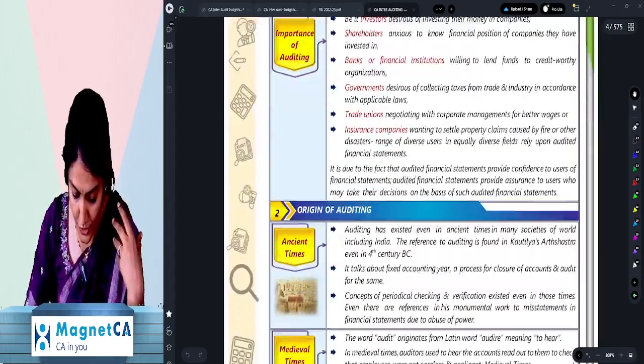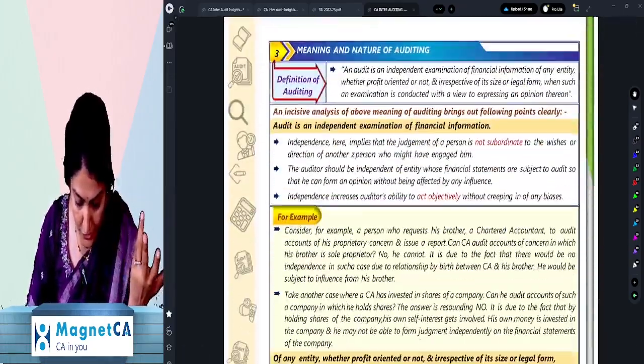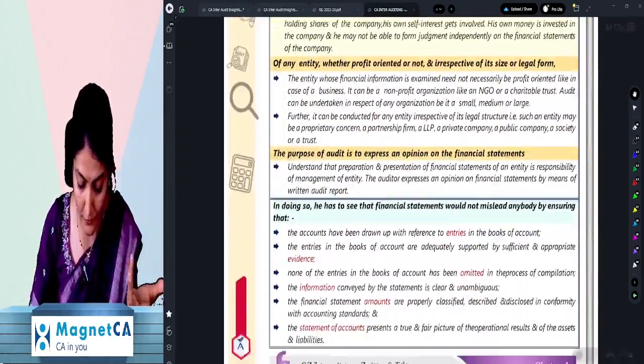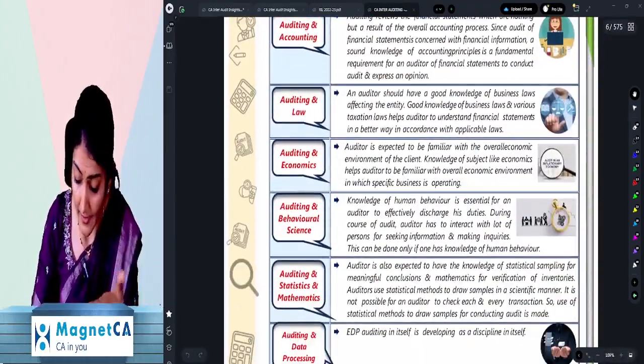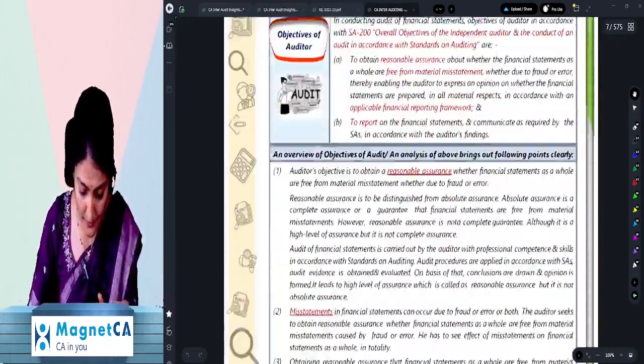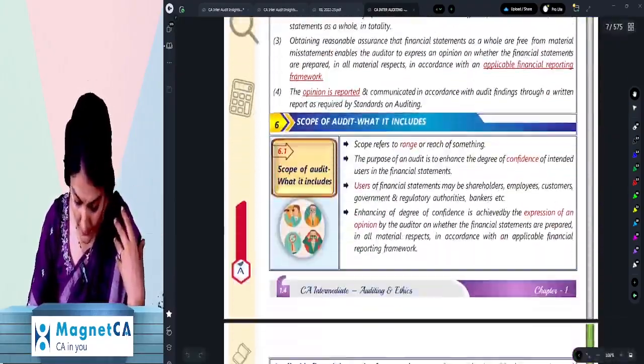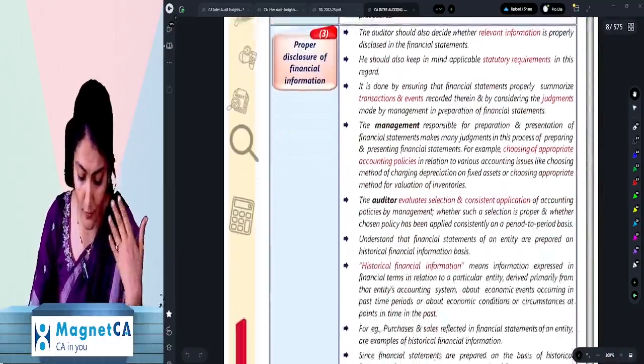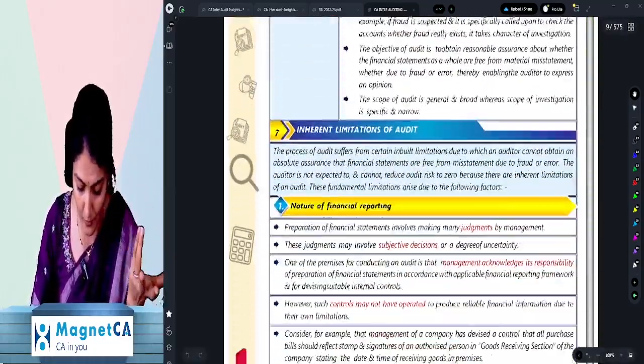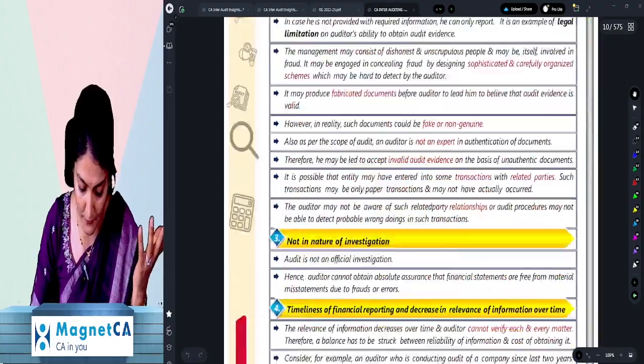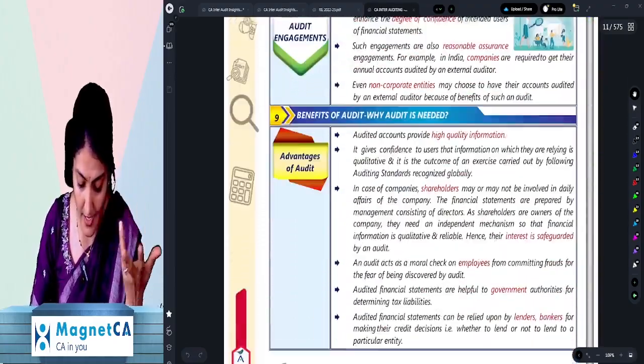Now see over here, nature, objective and scope of audit, origin of auditing, meaning and nature of audit. So maybe the examples have been deleted. Interrelationship of auditing with other disciplines, same content is included. Then what is included in the scope of audit? What is excluded from the scope of audit? Inherent limitations of an audit. Right? What are the inherent limitations?